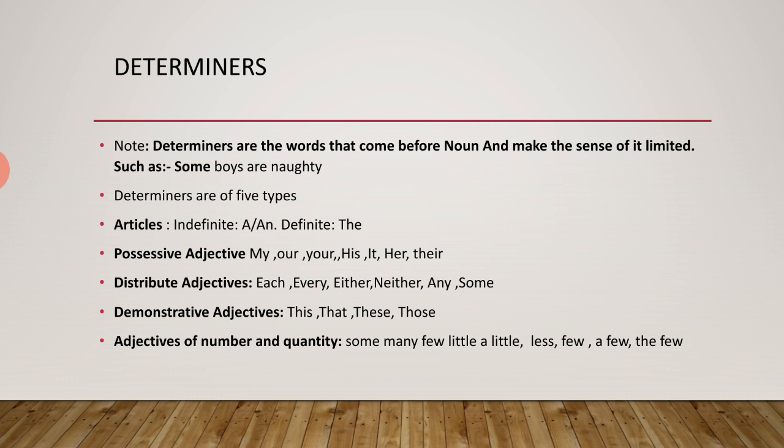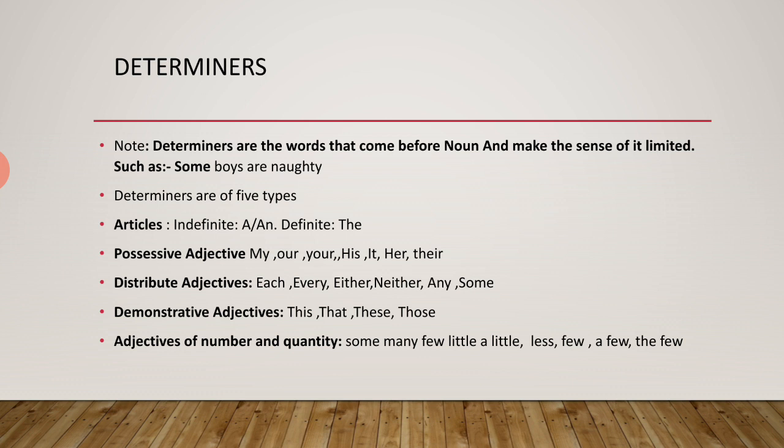In the same way one more word is there, that is none. None is also known as no one out of many, and that is also known as a distributive adjective.